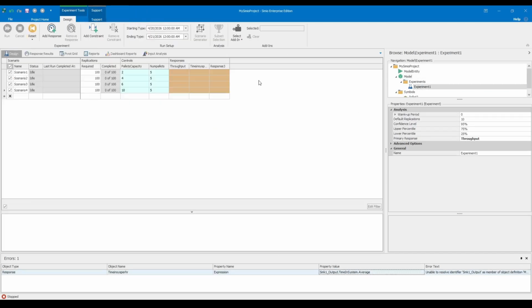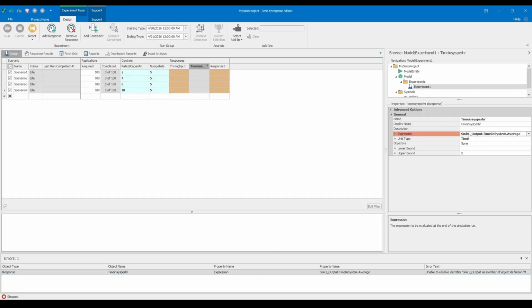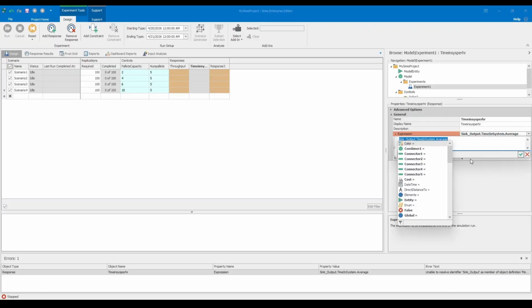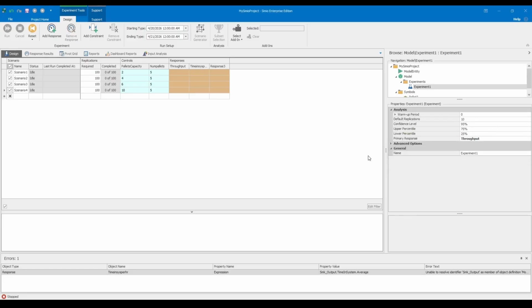Once we have run our experiment, we move to the results table to identify the optimal configuration for our system. We locate our specific scenarios and carefully note down the data produced for our primary responses. In the Simio interface, pay close attention to any red highlighting in the results.